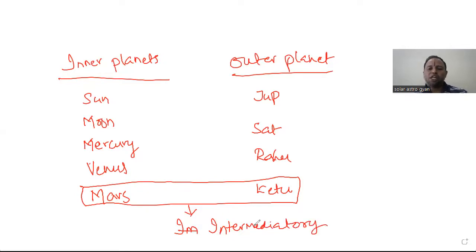Because these two are the intermediary planets, any planet which wants to enter into the internal zone needs to take the permission of Mars and Ketu only. Then only they can enter into the internal zone. I have told you this in the previous video. Kindly watch that video. Okay.